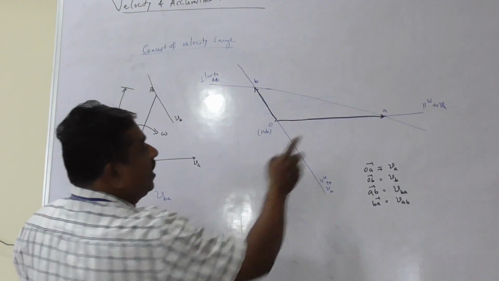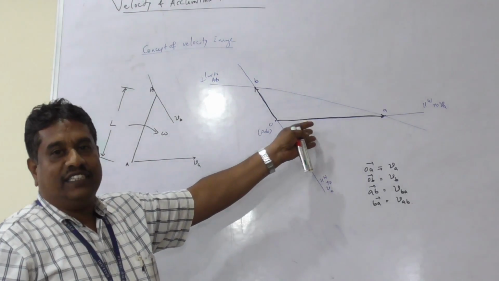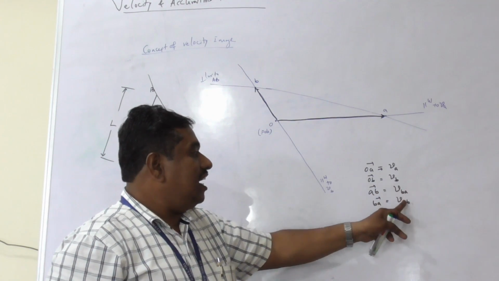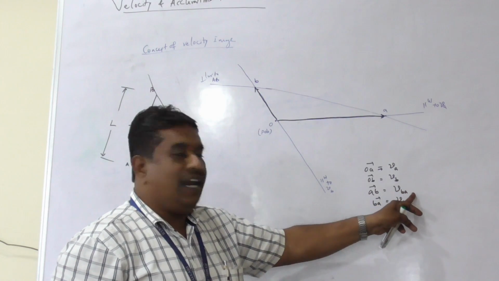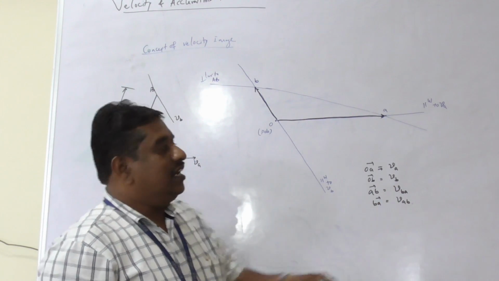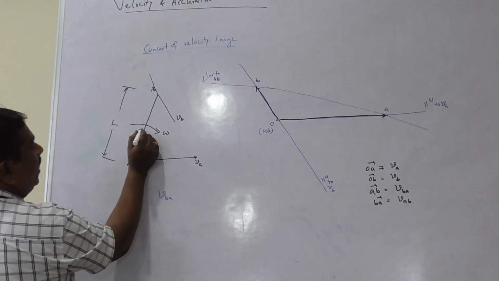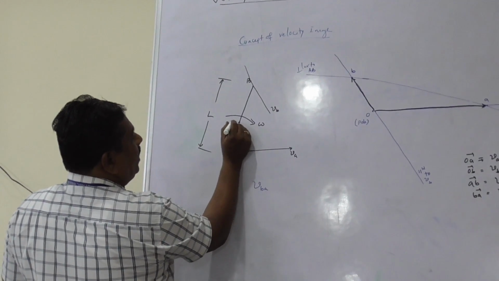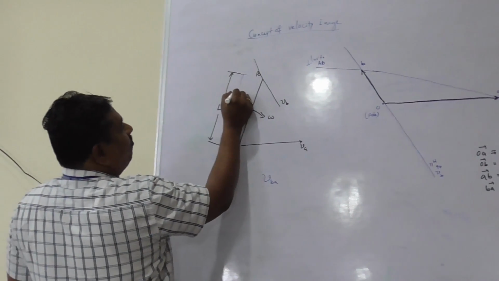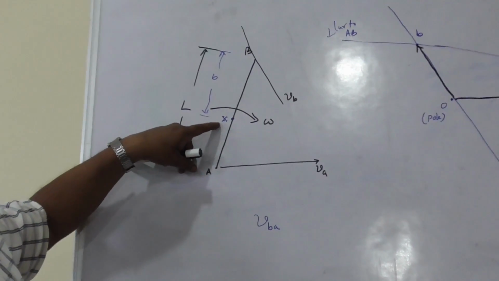Now, you can measure vector ab multiplied by the scale, whatever scale we take for the velocity diagram, and that gives the relative velocity vector. Velocity of A relative to B and velocity of B relative to A are both equal in magnitude but opposite in direction. Now, suppose I want to know the velocity of any other third point, say point X on the link AB, which is at a distance from point B. So I want to know the velocity of X.